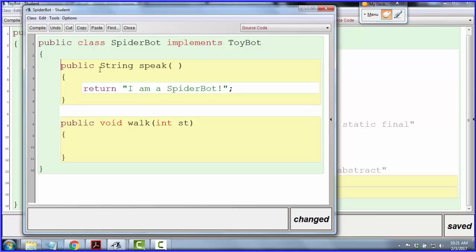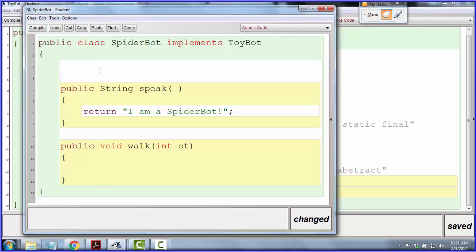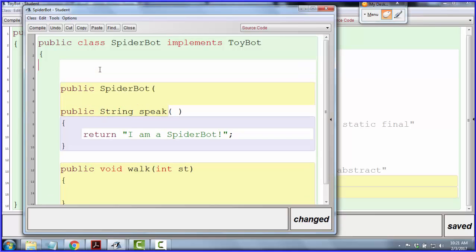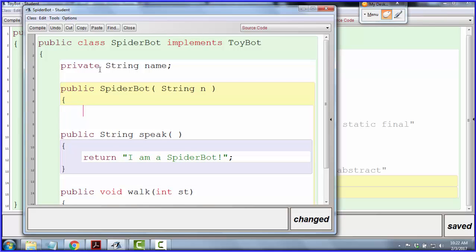All right, now in this class, there aren't all these rules now. We can do all kinds of things in here. So in this class, if I want to have a constructor for a spider bot, I can. I could even put in like a state variable, so I could say like private string name, and then in here maybe I'll accept a string parameter, and I'll use it to initialize the name.